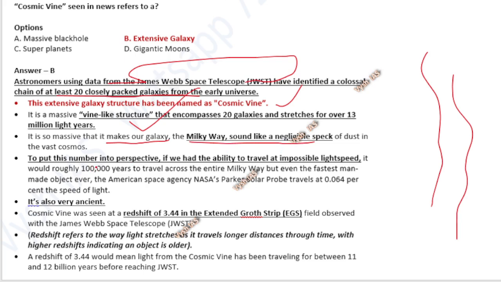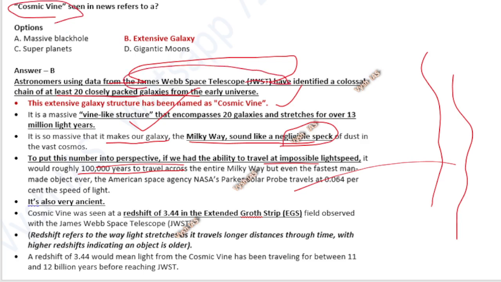Okay, to take an example, if you have the ability to travel at the speed of light, it will take roughly 1 lakh years to travel from one end of the Milky Way to the other. So the Milky Way is just a negligible speck in front of the cosmic vine. Imagine how big the cosmic vine must be.